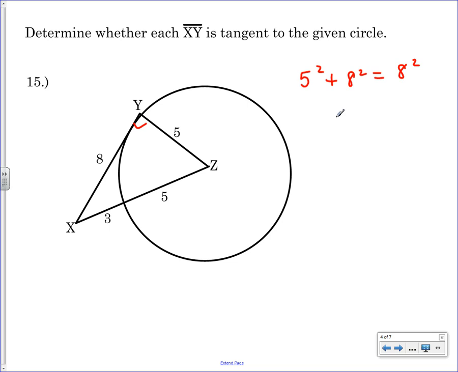So 5 squared plus 8 squared is going to give us, you got your 25, you got the 64. So 89 does not equal 64. So is this tangent, yes or no? Nope. If those two were equal, it would be yes.